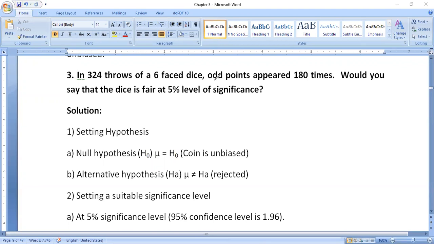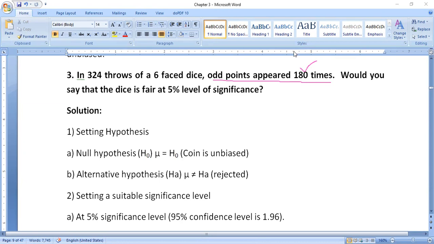Odd points appeared 180 times, this is the probability of success. A 6 faced die is thrown 324 times, and 180 times odd points appeared.